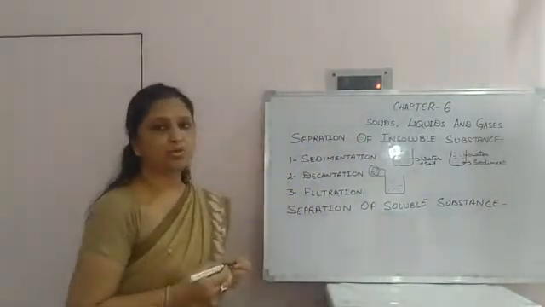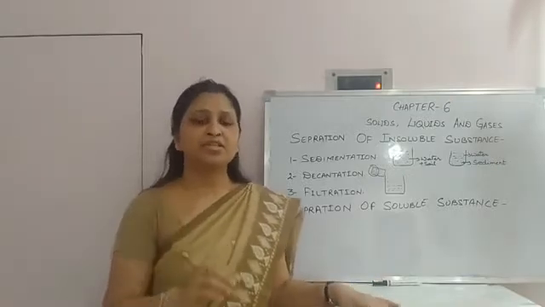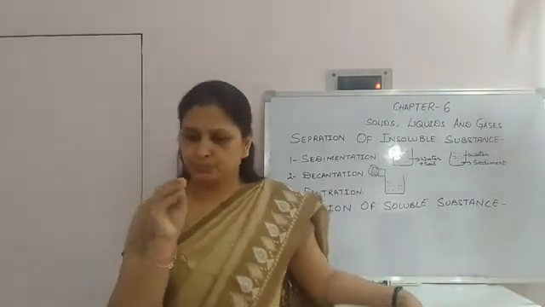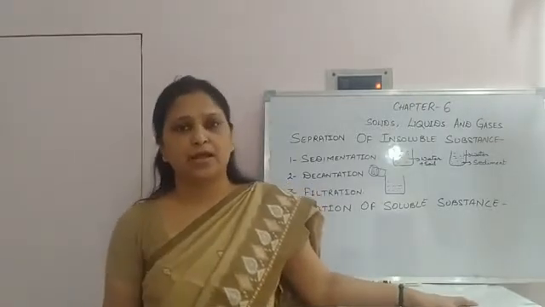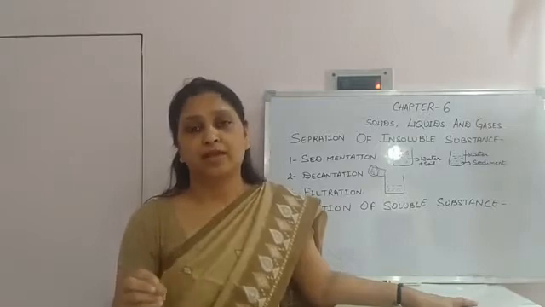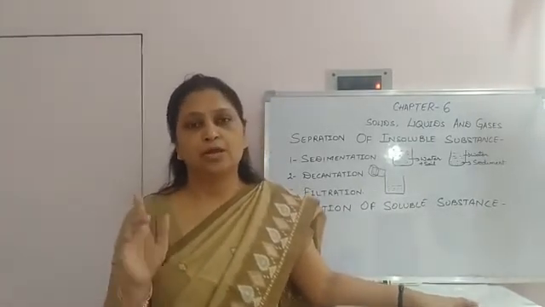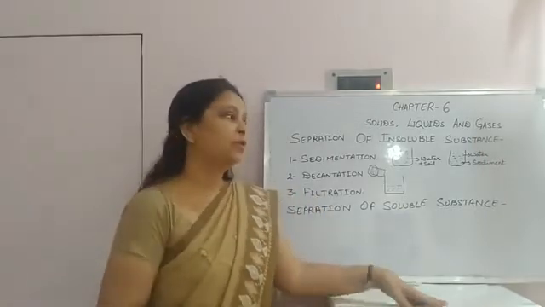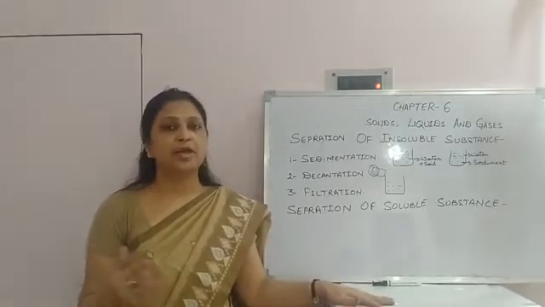What do you mean by soluble substance? Like sugar and salt, which when we mix with liquid or water, these substances dissolve in it and we cannot see a single particle with our naked eye because it is mixed with the water. So there are two methods to separate soluble substances like sugar and salt.